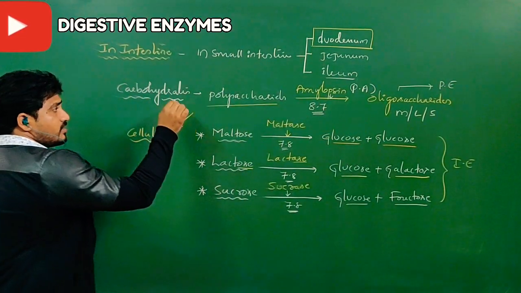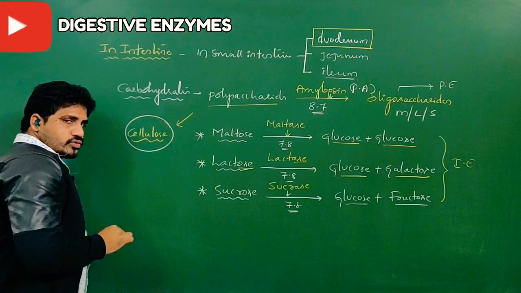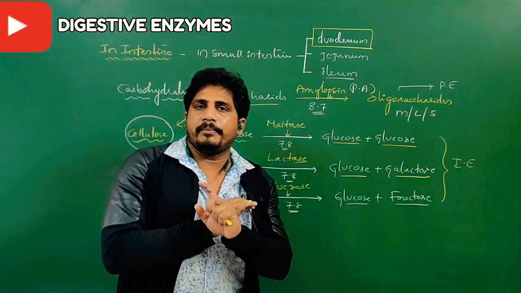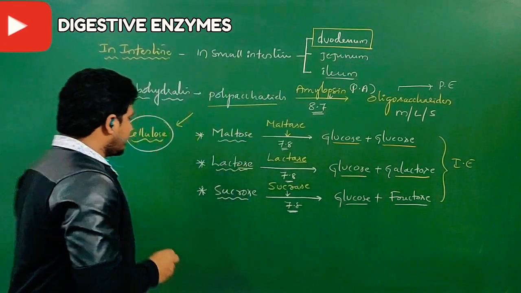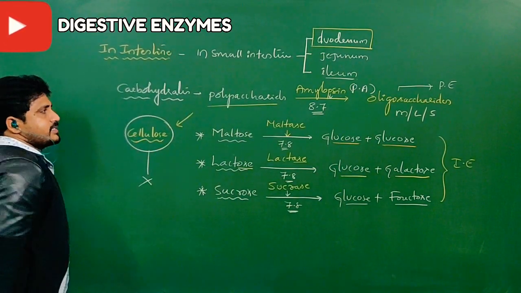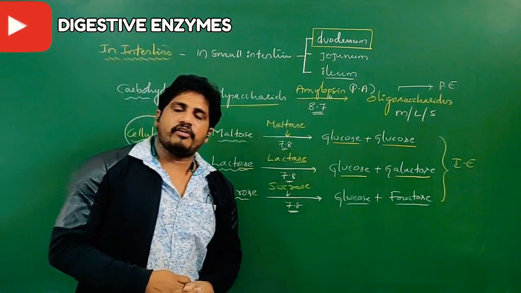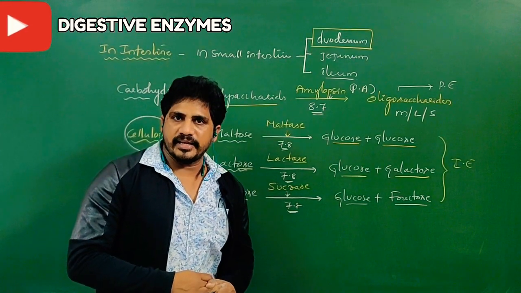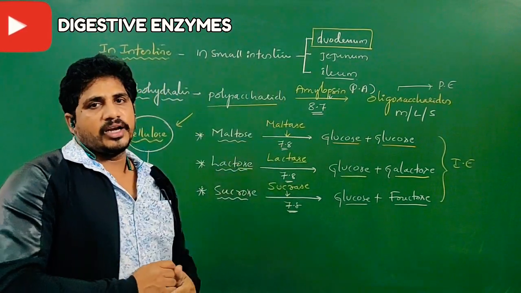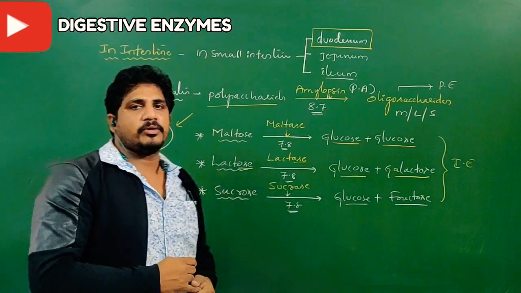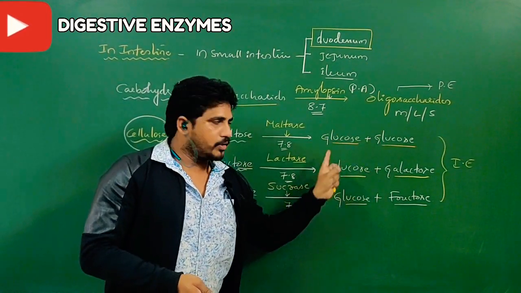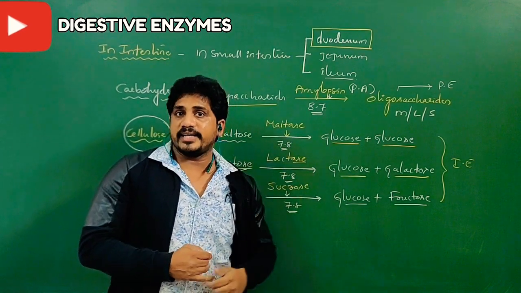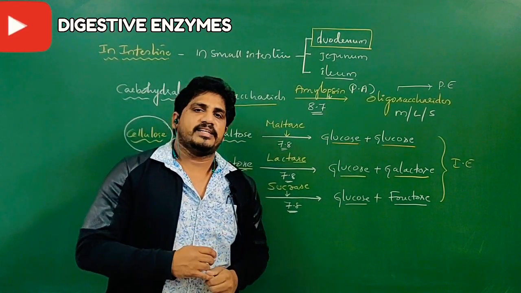But in case the polysaccharide in our diet is cellulose, it cannot be digested because the cellulase enzyme is absent in our body. This is the finishing of carbohydrate digestion inside the small intestine, mainly the duodenum. So no need to discuss carbohydrates further. Once all monomers, simple sugars or simple units, have come, the next part is absorption, but not digestion.